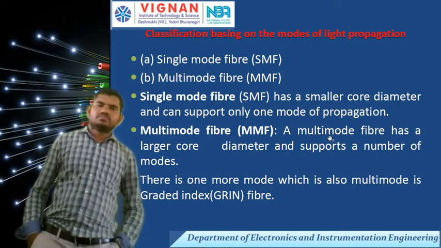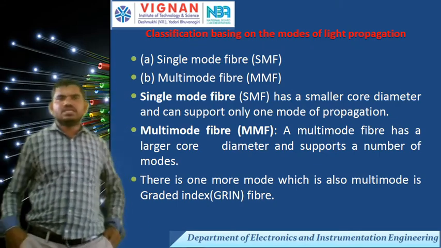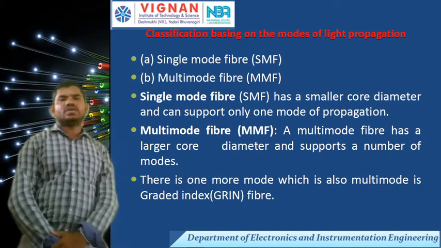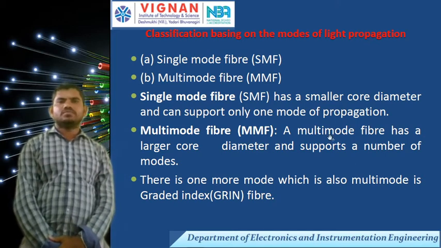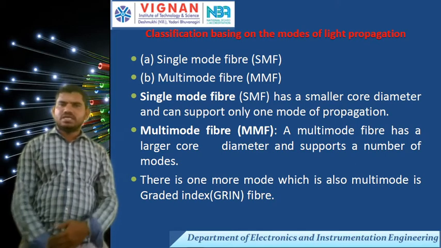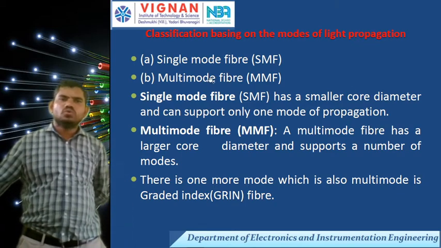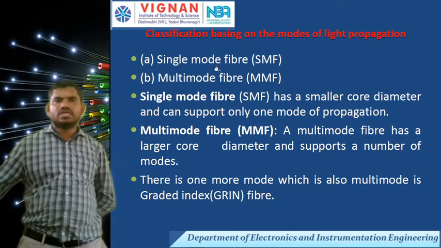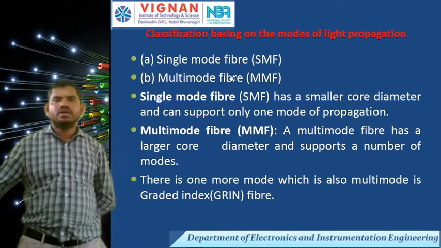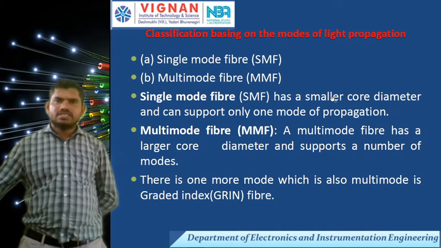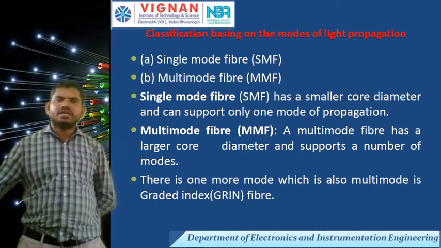Next one, classifications. Classification based on the modes of light propagation. There are two modes: first one is single mode fiber and the other is multi mode fiber. Single mode fiber has a smaller core diameter and can support only one mode of propagation.